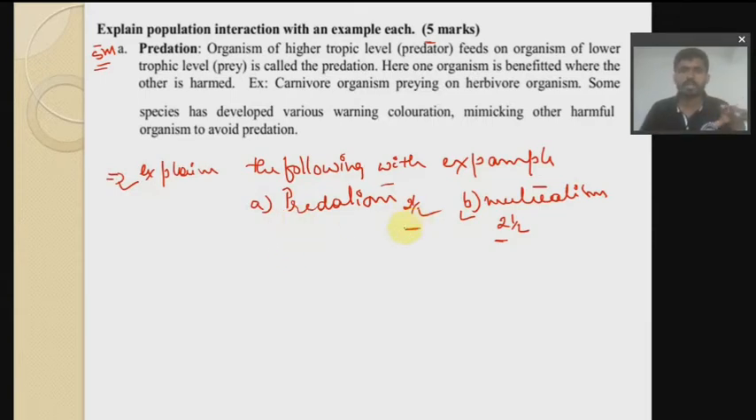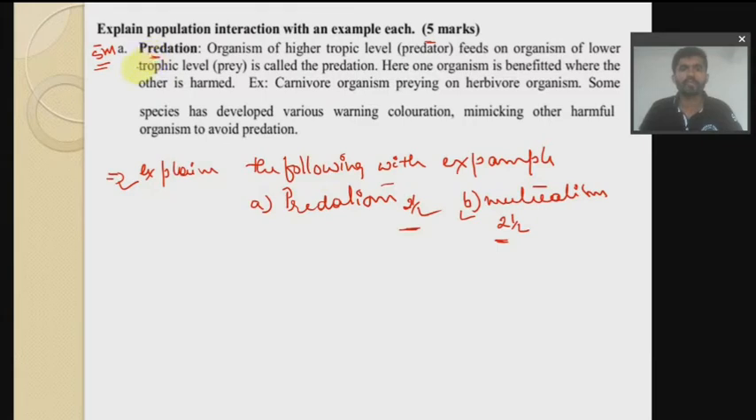So this carries 2.5 marks and this carries 2.5 marks. So I'm going to explain each and everything over here, not in parts. We are going to look into everything once now. So let us move on to the first one, that is predation.